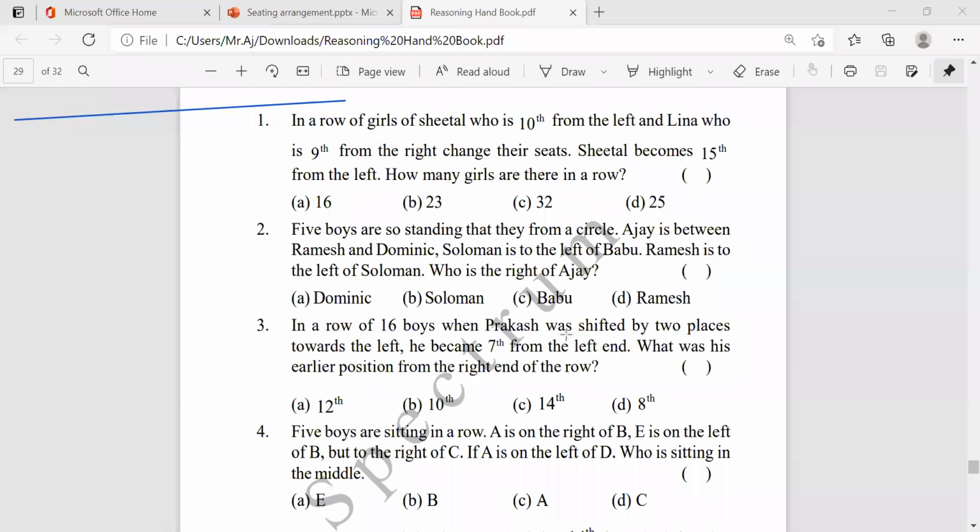And Prakash was shifted by 2 places. That means before, he was here. Suppose he shifted 2 places left, 1, 2. Now Prakash is here. This position from the left end is the 7th one, they are saying.